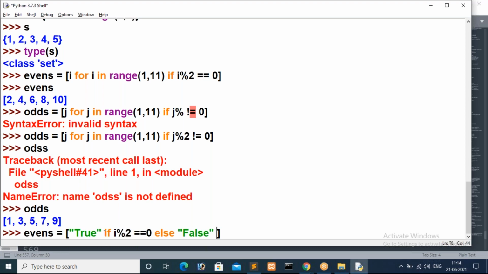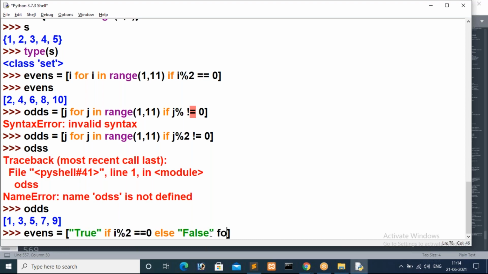Now just observe, guys. If this condition is true, I want to print true inside evens. Else, if this condition is false, we have to print the false case, guys. You just observe this statement. Don't get confused, guys. If this condition is true, we want to print the true value inside our evens. Otherwise, if this condition is false, it will go forward. If the condition is true, it will go back and store the true value. If it is false, then it will go forward and print false.